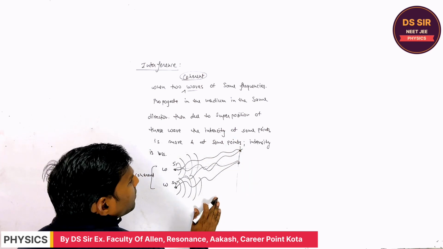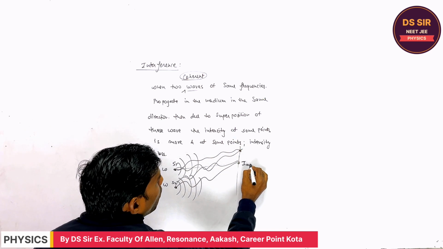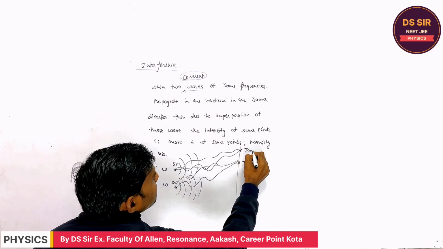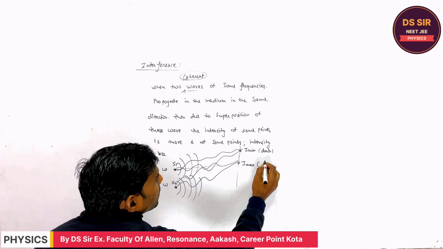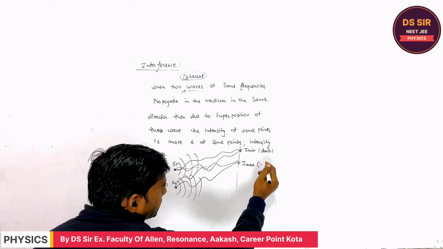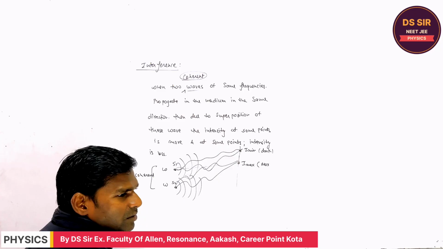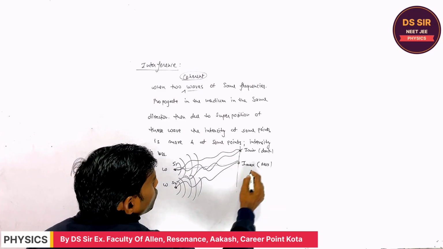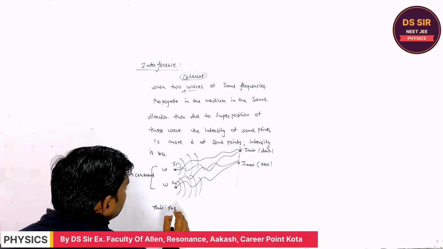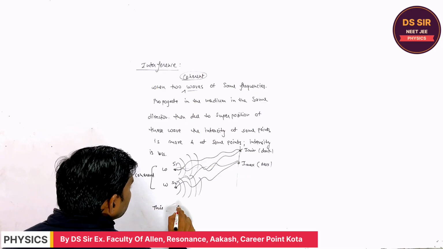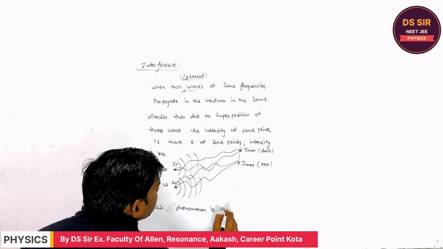So in the medium, at some point the intensity is more, at some point less; somewhere it is dark, somewhere maximum light is obtained. Are you getting or not? Yes. Right. So this phenomenon is called interference.